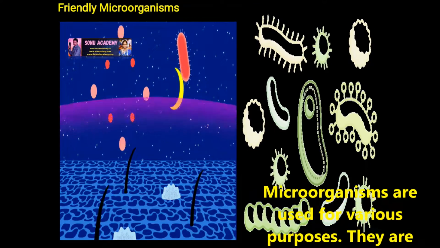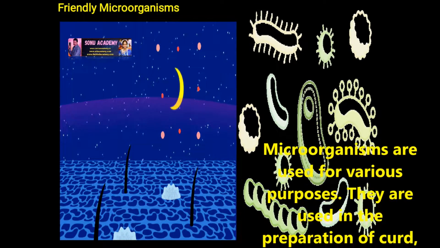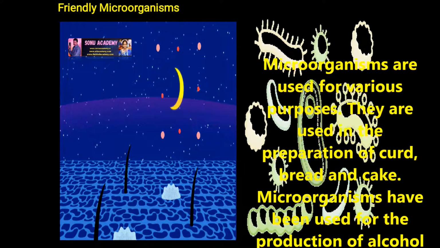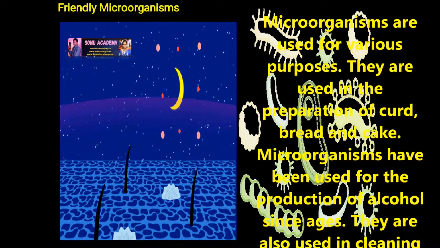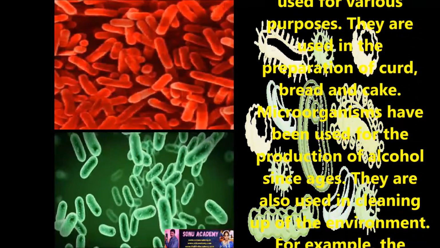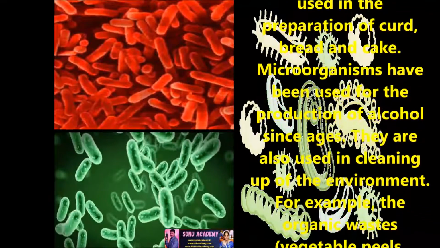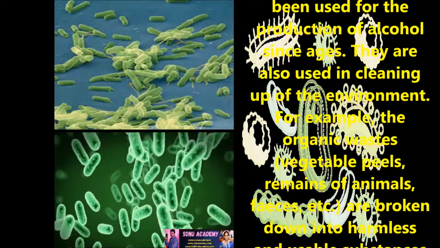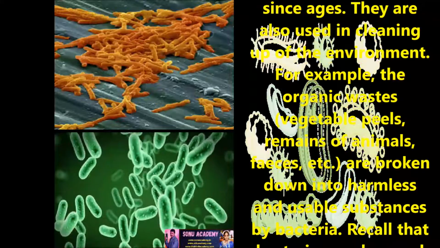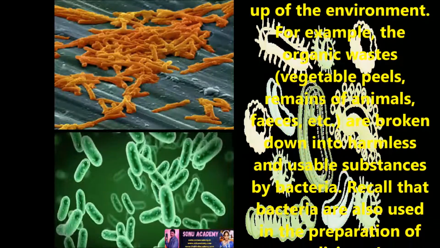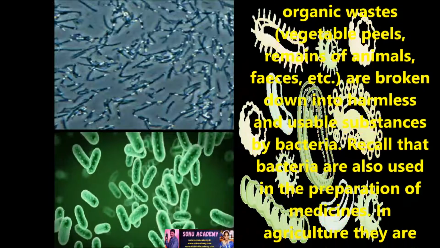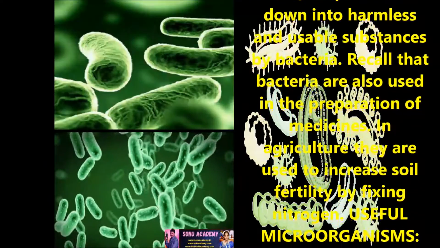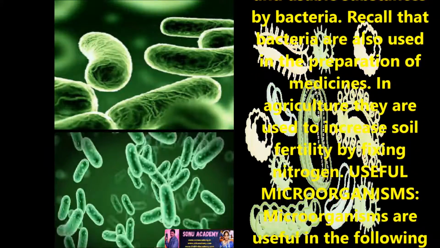Now let us discuss friendly microorganisms. Microorganisms are used for various purposes. They are used in the preparation of curd, bread and cake. Microorganisms have been used for the production of alcohol since ages. They are also used in cleaning up the environment. For example, organic matter such as vegetable peels, remains of animals, feces, etc. are broken down into harmless and usable substances by bacteria. Bacteria are also used in the preparation of medicines. In agriculture, they are used to increase soil fertility by fixing nitrogen.